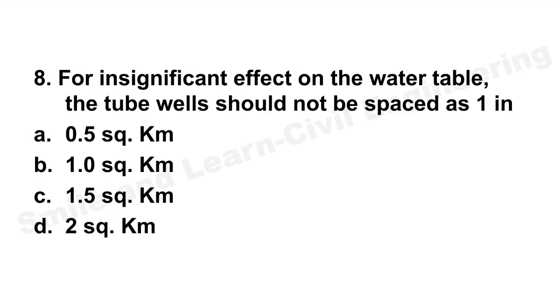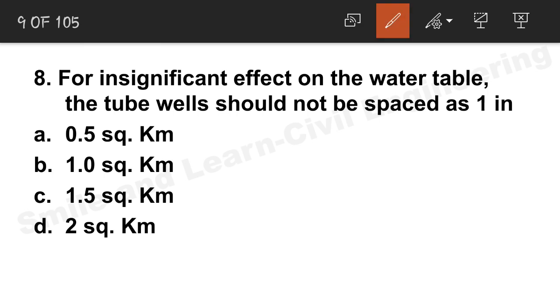For significant effect on water table, the tube wells should not be spaced as 1 in. In order to have a good yield of water from the well, it should not be spaced as 1 in 1.5 square kilometer. Option C is the correct answer.